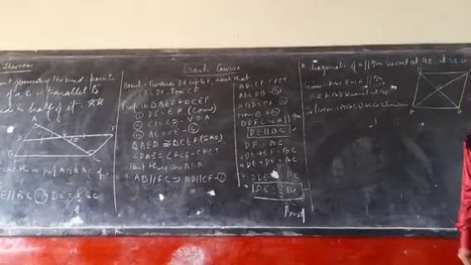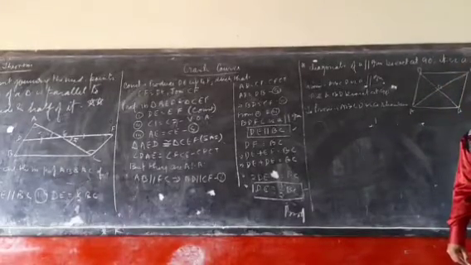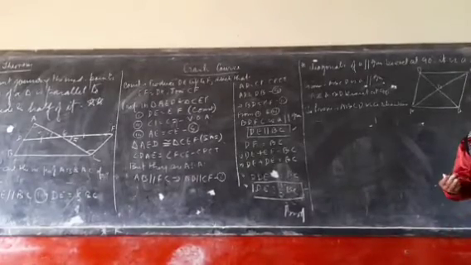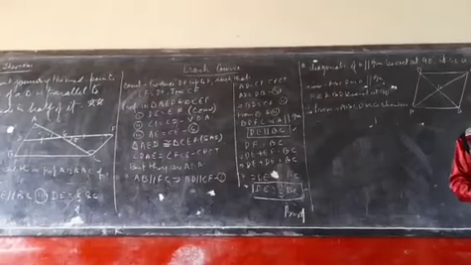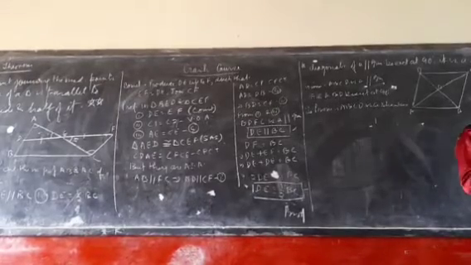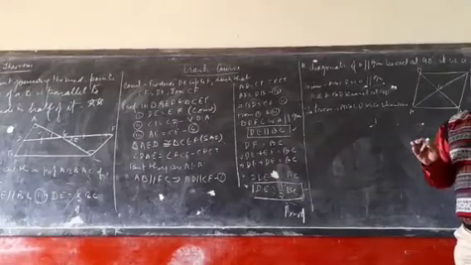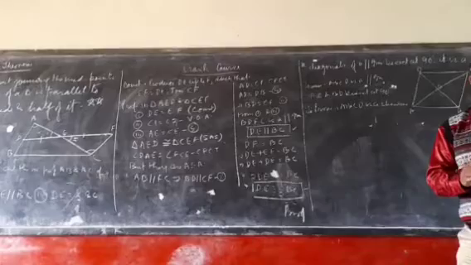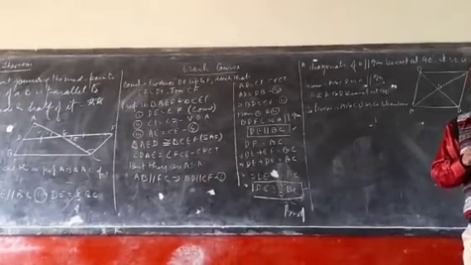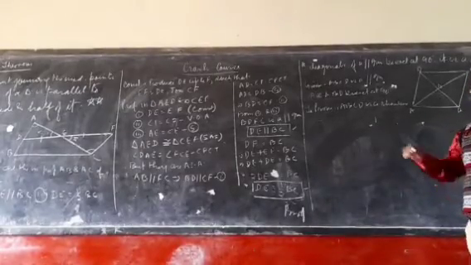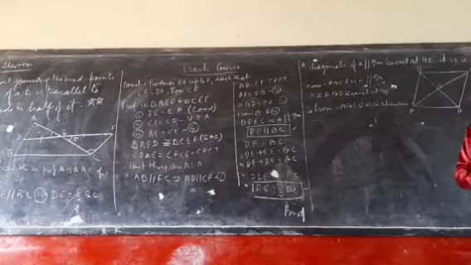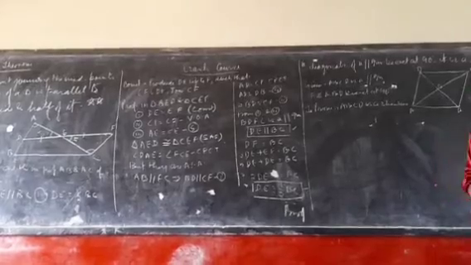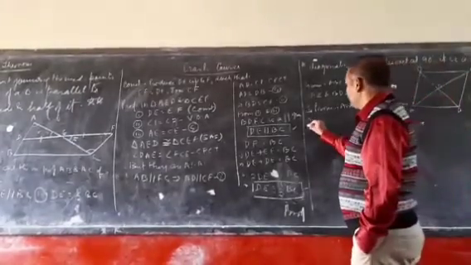Now look, children, I will explain the whole question, but solve only 25% of it. On the basis of that 25%, you have to solve the remaining 75% using the understanding which I explain and discuss with you. What do we have to do? We have to make any adjacent sides equal. Okay? Now see the proof.